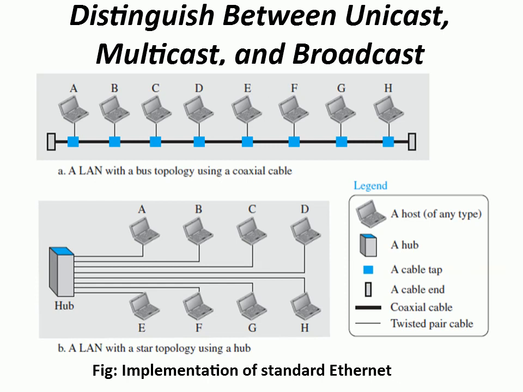Here there are stations from A to H. If station A wants to send any data to station B, then it sends a frame to station B. But along with that, all the stations will receive the data. So that is the one thing we have in this bus topology.